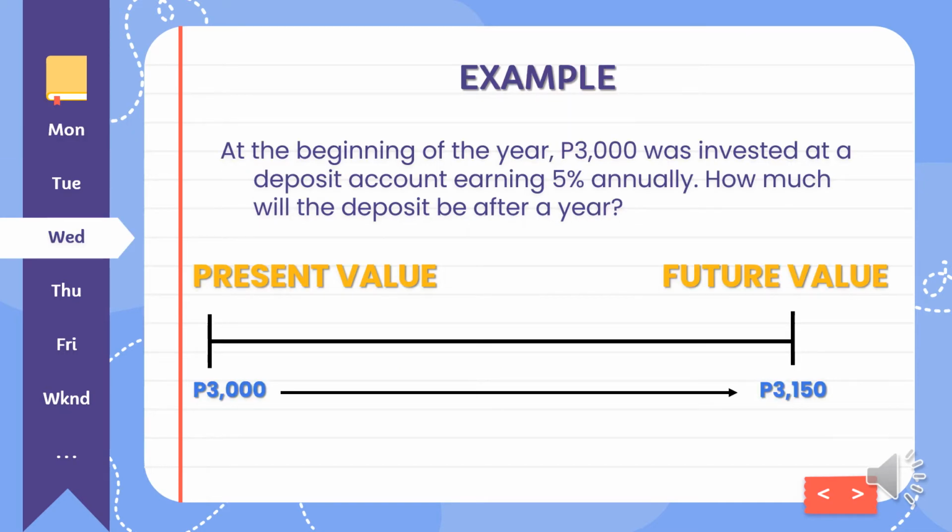Let's give an example. At the beginning of the year, 3,000 was invested in a deposit account, earning 5% annually. So, how much will the deposit be after a year? Kung ang present value natin ay 3,000, then ang earning is 5% annually, so 3,000 multiplied by 5%, 150. So, yung 150 pesos ay i-add natin sa 3,000, yun yung magiging future value niya, 3,150.